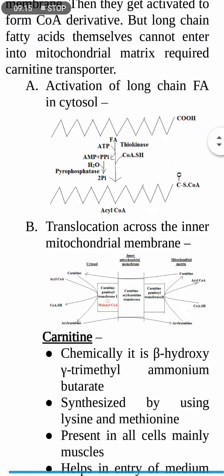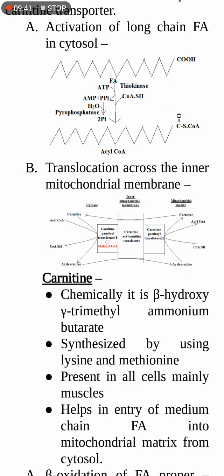Next, the new compound to you, that is carnitine. What is carnitine? Carnitine is chemically a beta hydroxy gamma trimethyl ammonium butyrate. It is not a protein in the usual sense; its peculiarity is that it is not synthesized by the transcription and translation process that occurs in all proteins.